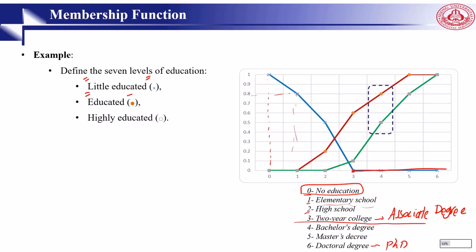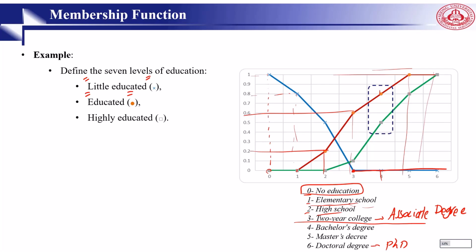Then we have educated. If someone has no education, then 0. If someone has elementary also, we do not consider. But high school, by 20%, we will consider him as educated, and you can see it increasing. If someone has an associate degree, by 60%, we consider him as educated. If someone has a bachelor degree, by 80%, we consider him as educated. And if someone has a master's degree or PhD degree, 100% he or she is an educated person.